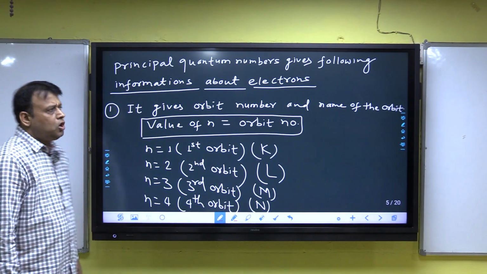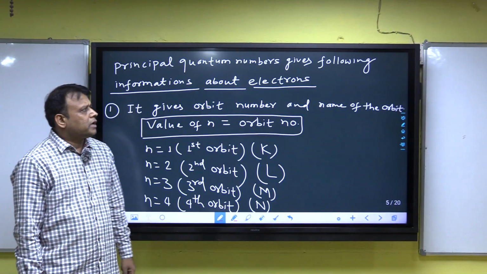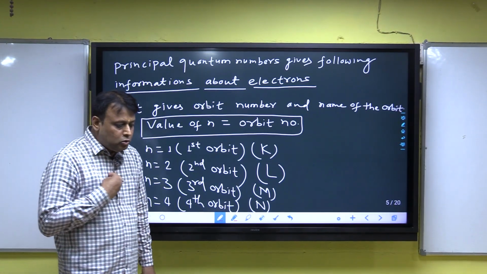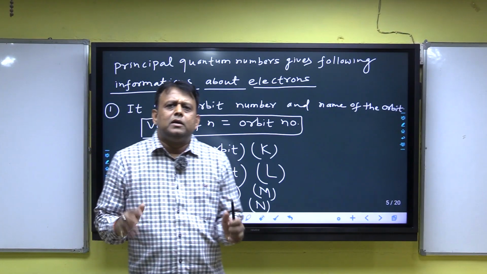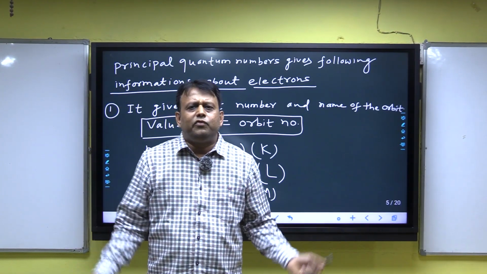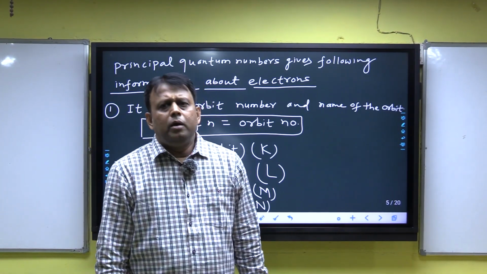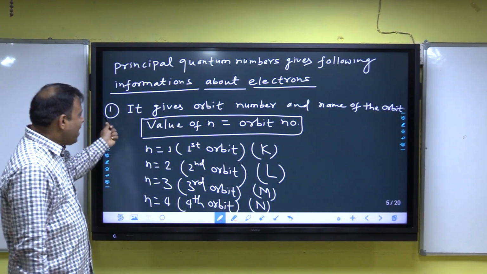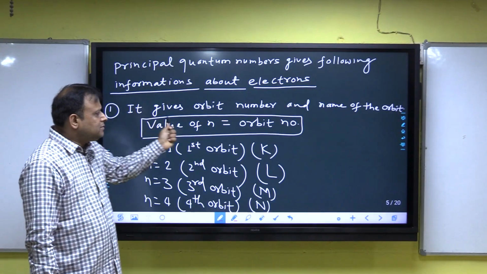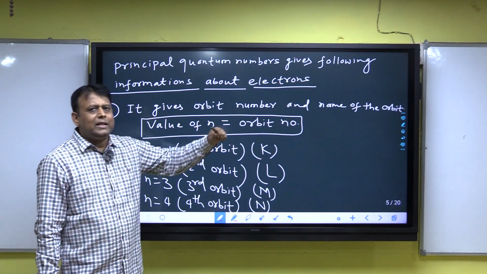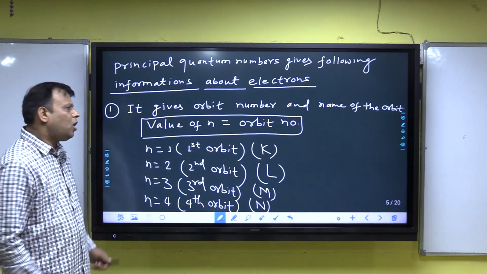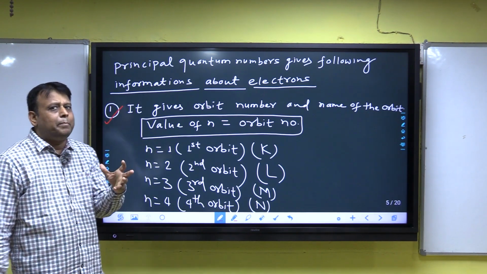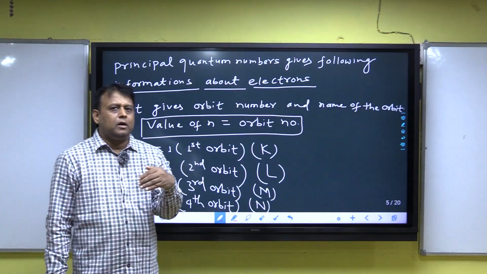The topic is principal quantum numbers. Quantum numbers give detailed information about the electron. The first point: the principal quantum number gives the orbit number and the name of the orbit.